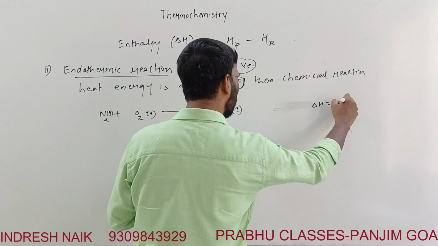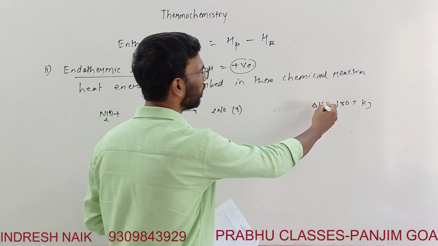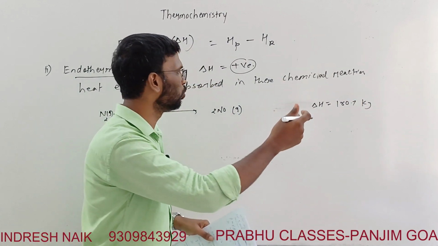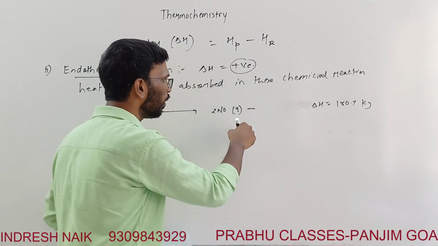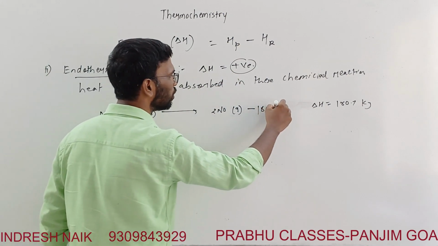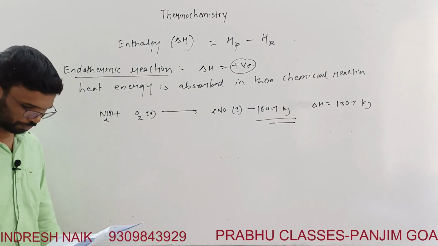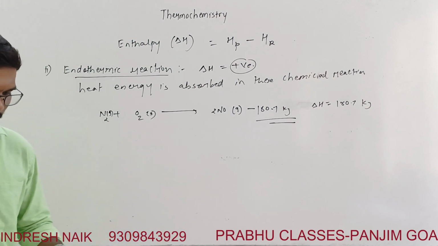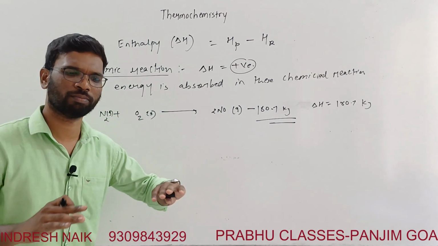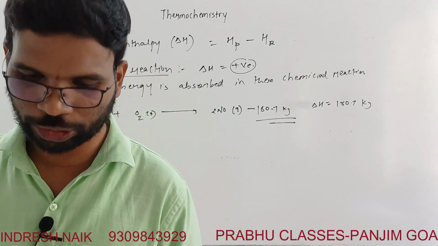as delta H equal to 180.7 kilojoules. Now for this reaction, I have written 180.7 as positive, which means heat is absorbed over here. If you are writing it in a chemical equation, you can write it this way, with this much amount of heat absorbed on the reactant side. So these are the different aspects, the general way of representing the enthalpy of a reaction.